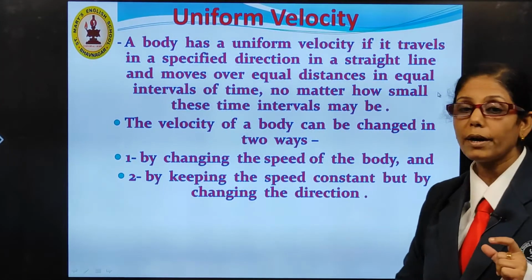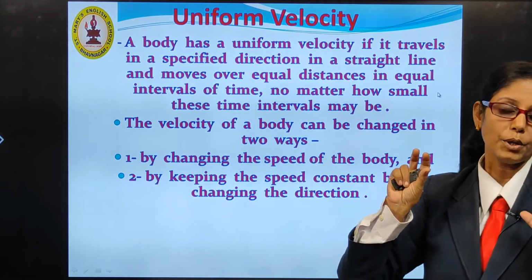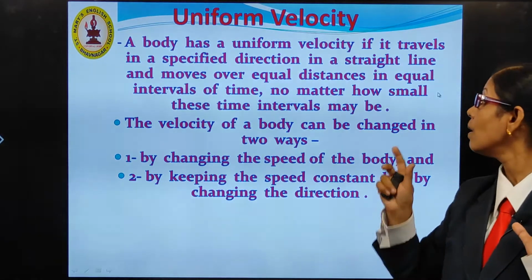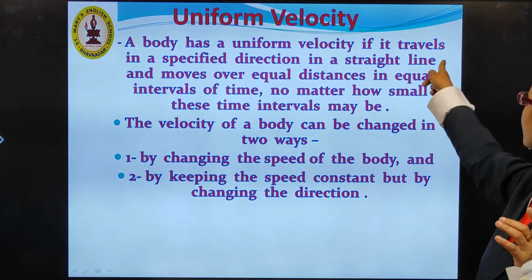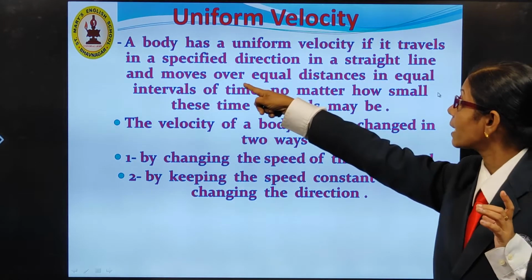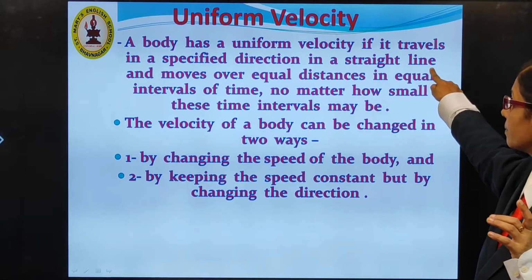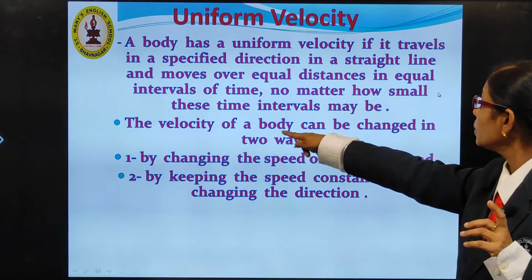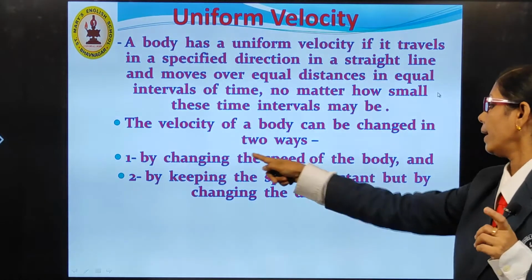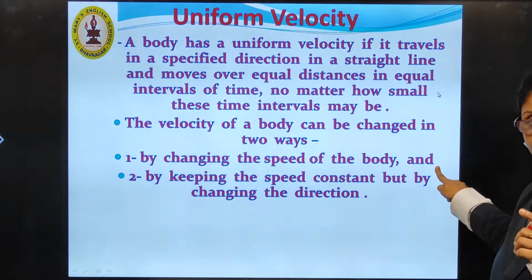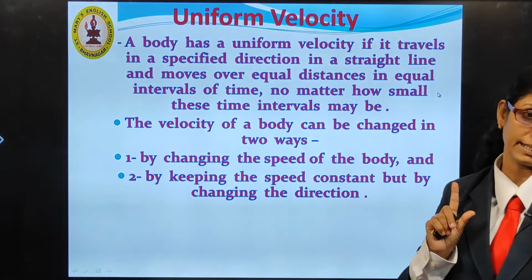Now, come to the next point, that is uniform velocity. I hope that when you hear uniform, you understood what is the meaning. Yes? What is the definition for uniform velocity? If a body has a uniform velocity, it travels in a specified direction in a straight line path. Now, velocity of a body can be changed in two ways. How? One, by changing the speed of the body. Otherwise, by keeping the speed constant, but by changing the direction.